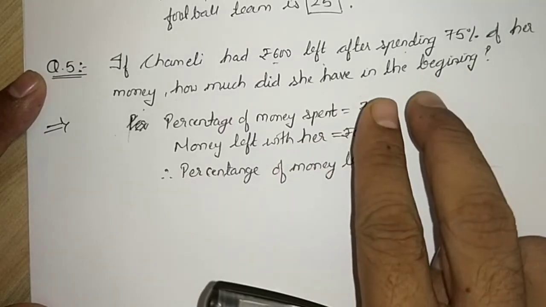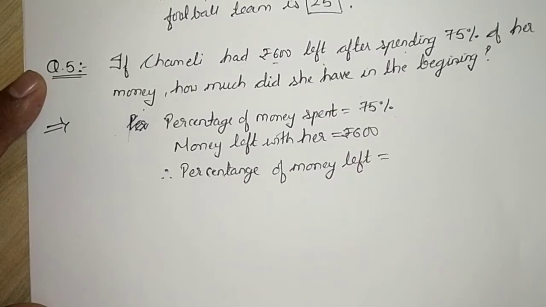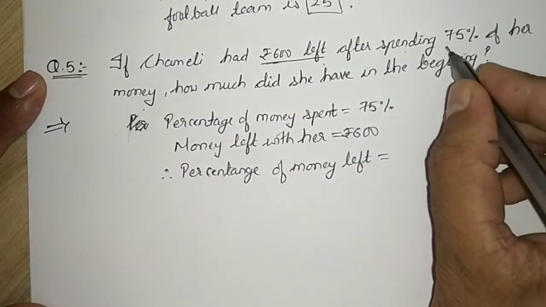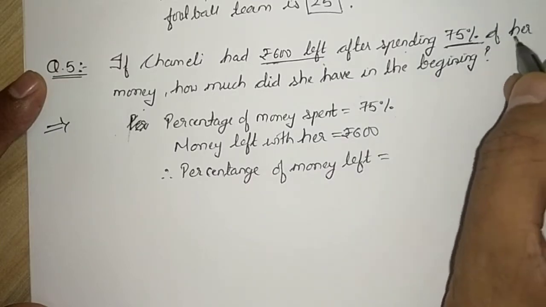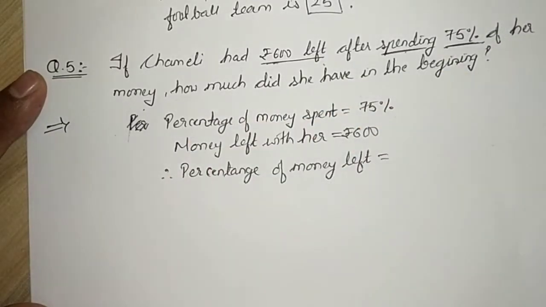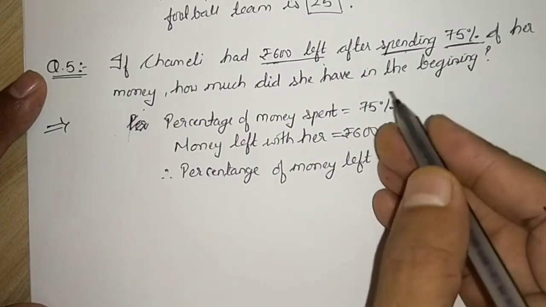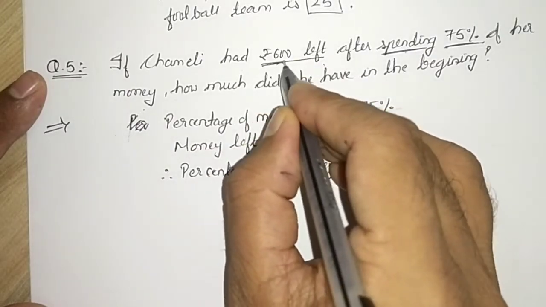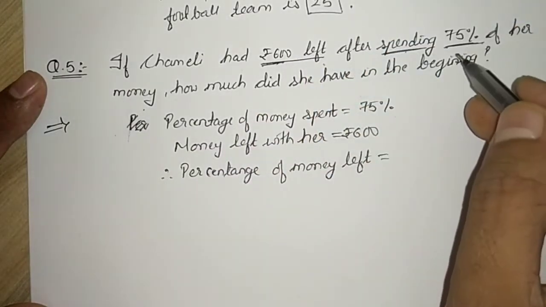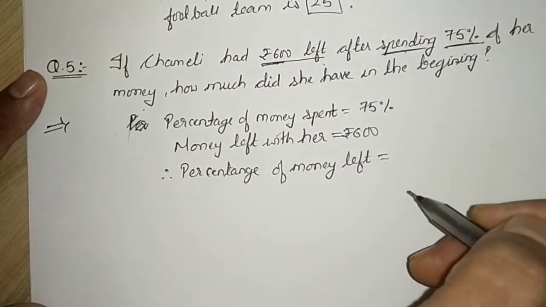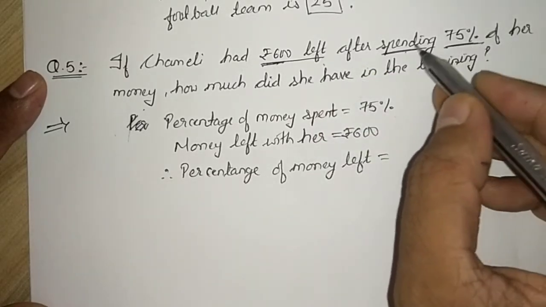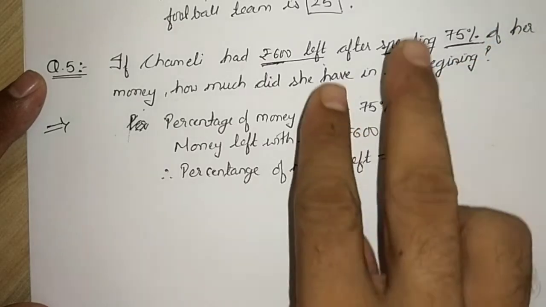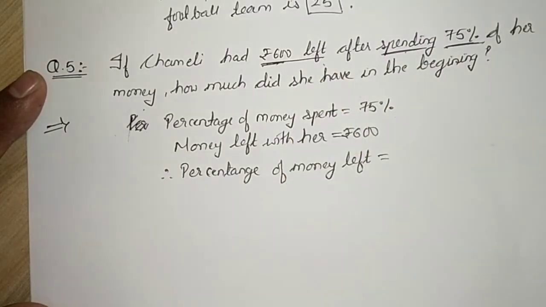But here it is not the same as question number 4. Here the money left is 600 and the percentage which they have given us is of money which she spent. So we are supposed to find the percentage of money left, because we are having the money left. But here they have given us the percentage of the money which she spent already. So what we will do? We will write whatever they have given us and then try to think.